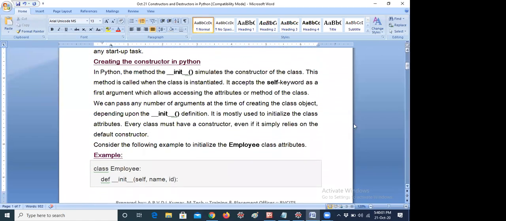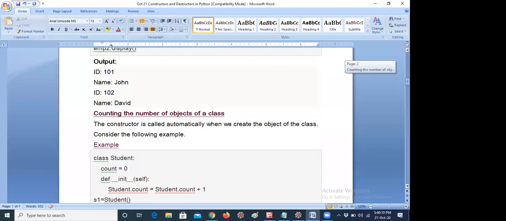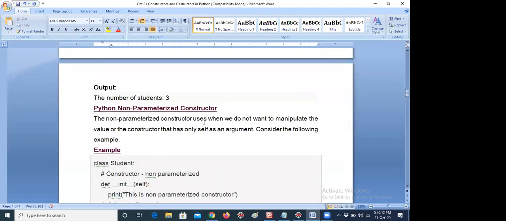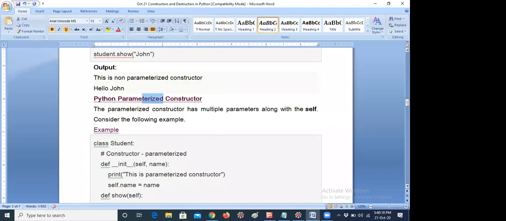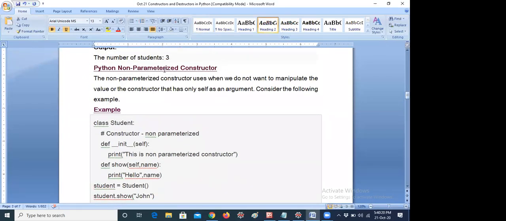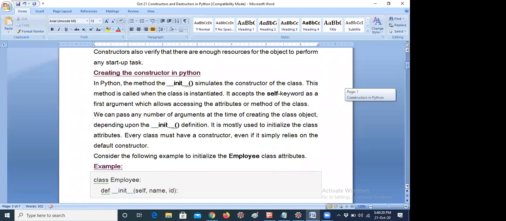Creating a constructor in Python. First I would like to show how to create a constructor in Python. After that I will tell how to create a parameterized and a non-parameterized constructor. Now I don't want to discuss those yet. First of all I will tell you how to create a constructor, then you will know what a constructor is.